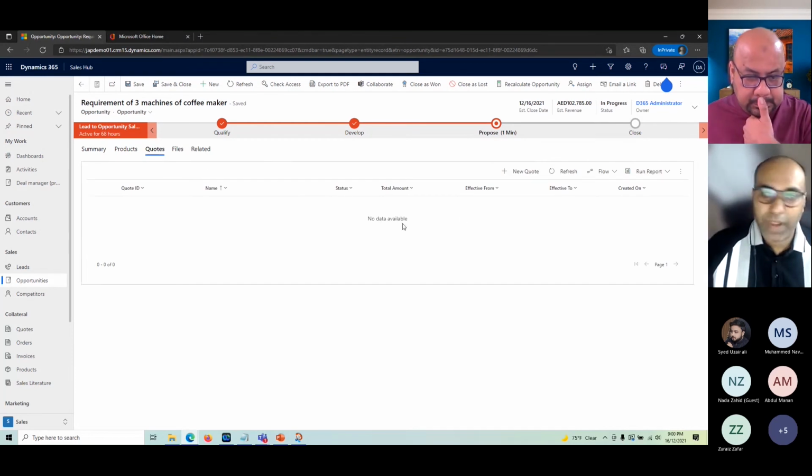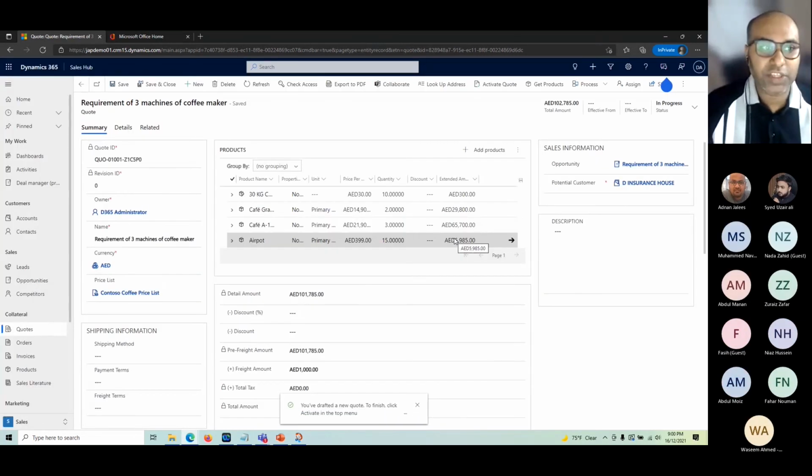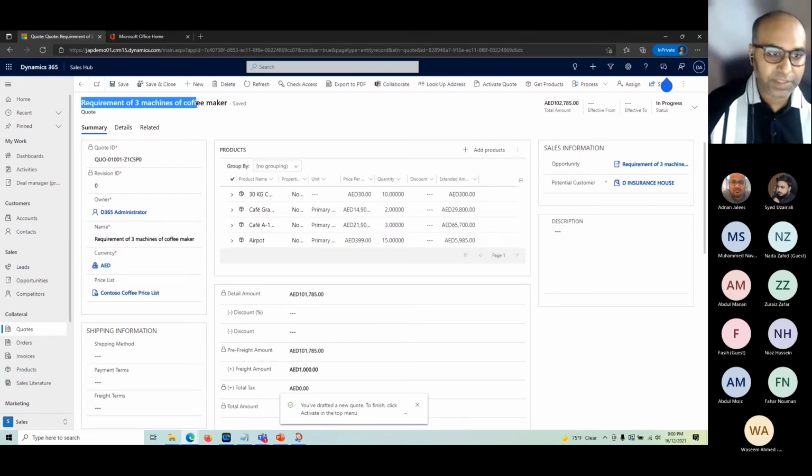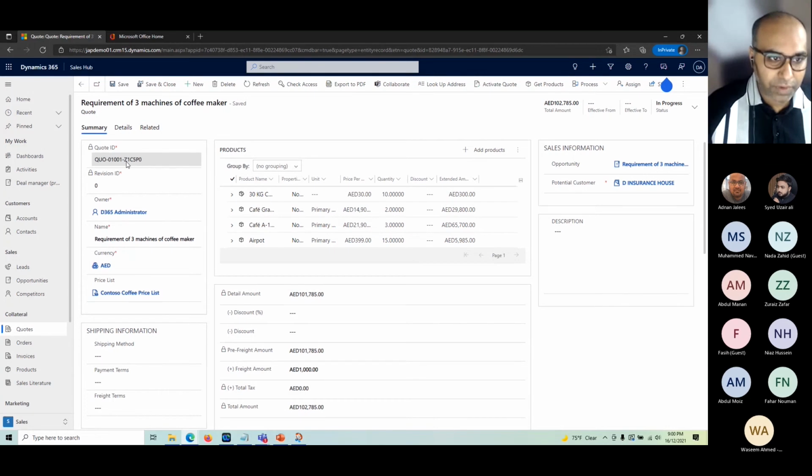Okay, so to add a new quote, just hit the new quote button. What the system does behind the scenes is create a new quote. You can see it just copied the topic or the title from the opportunity. It gave it a new unique number, which is the auto generated number. This can be configured. We will cover it in the settings and administration or configuration section, but it can be configured based on your organizational requirement.